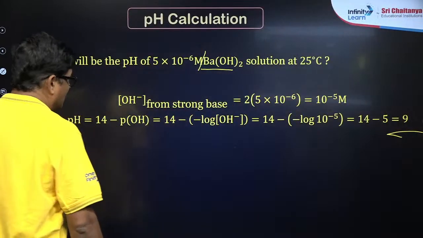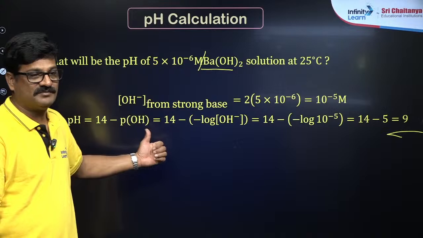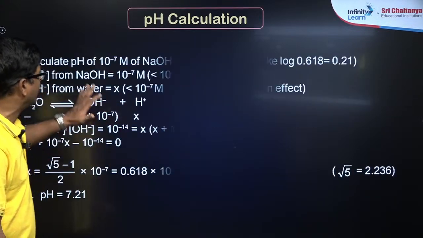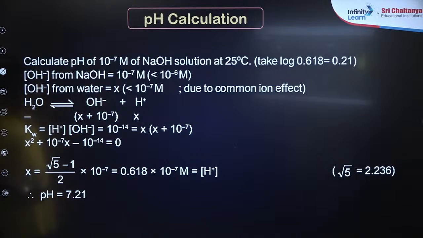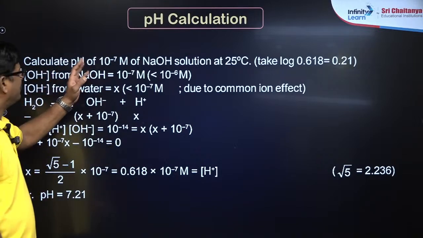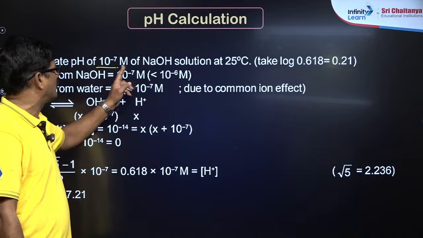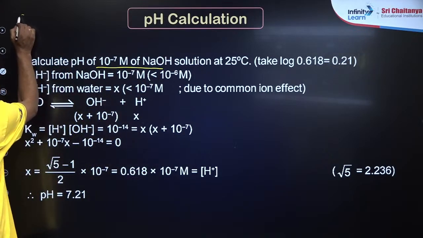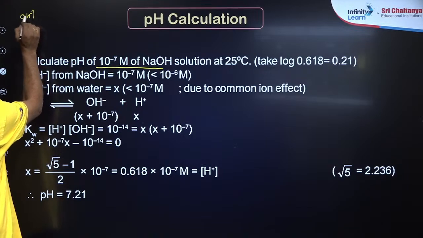If it is less than 10 power minus 6, बच्चों आप कैसे निकाल सकते हैं? हाँ निकाल सकते. देखो एक प्रॉब्लम आपको बना कर रखा. So calculate the pH of 10 power minus 7 molar sodium hydroxide. So OH minus ion concentration आप फिर लेना चाहिए.